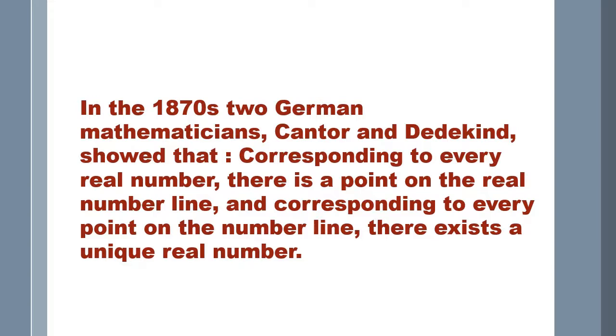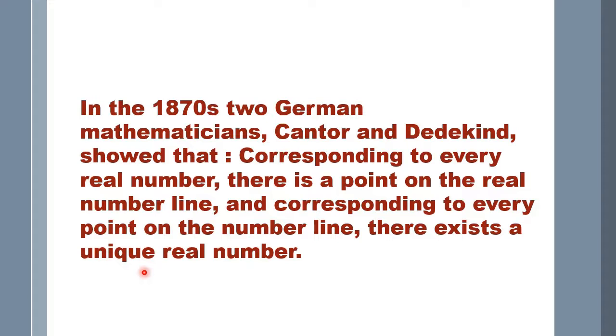In the 1870s, two German mathematicians, Cantor and Dedekind, showed that corresponding to every real number, there is a point on the real number line. Just now we discussed that every point on the number line is a real number. And corresponding to every point on the number line, there exists a unique real number. So what does this unique real number mean? Unique means that point has a particular number which is unique to that point itself. No other point on the number line will have the same number.